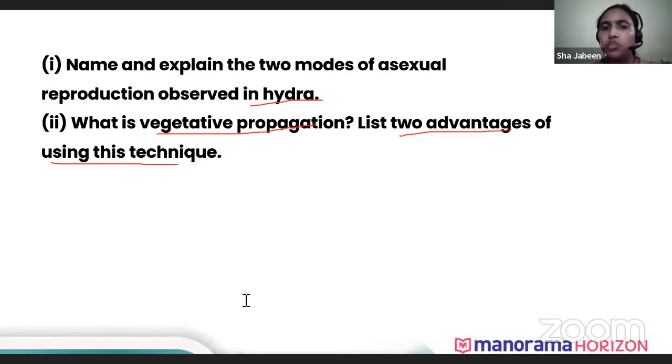Farmers don't wait for seeds to come for few plants. They propagate it by vegetative way. In case of bamboos and all, you cannot wait for a flower to come. So in those cases, the propagation becomes very easy when we go for vegetative mode of propagation, because you need to take only a branch and cut it into 10 pieces. You can grow 10 plants there. But a seed will grow only into one plant. So it's very time consuming for the seed to germinate, all those things. But here you just need to take a branch, cut it into few pieces and grow. So it's very easy to cultivate.